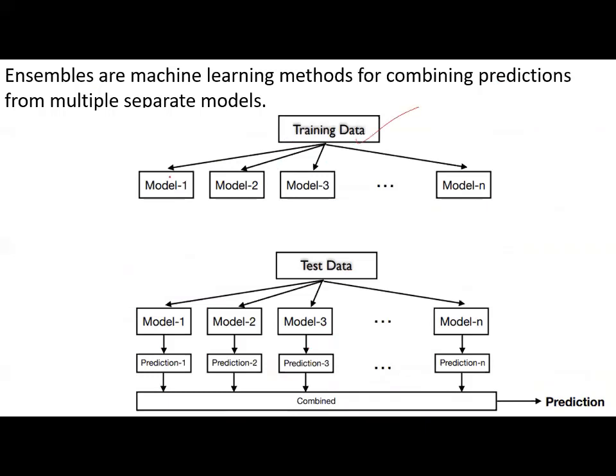Training data is modeled with model 1, model 2, model 3, up to model N. Remember, my dear friends, the difference between all these models is that the training data is different. The training data may be only some rows plus some repetition.